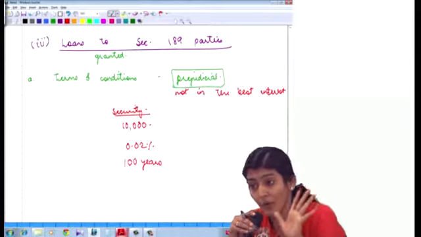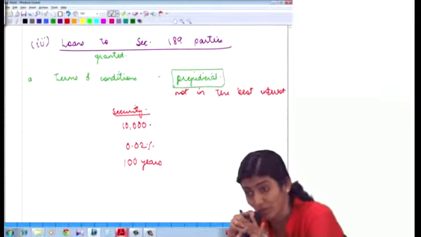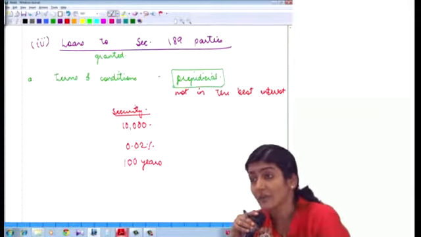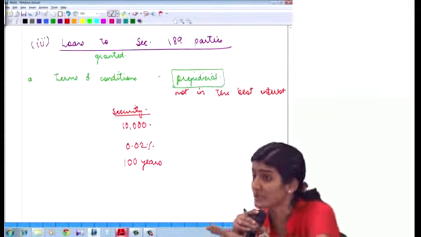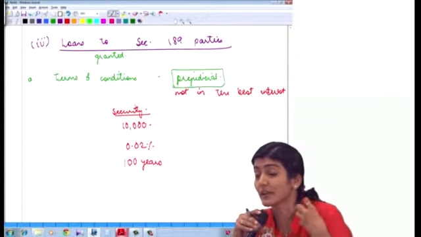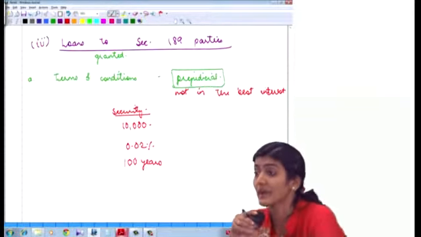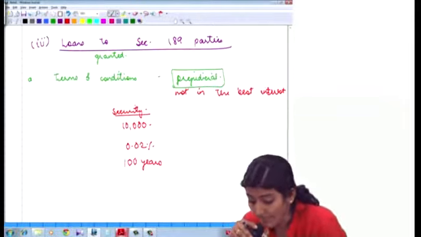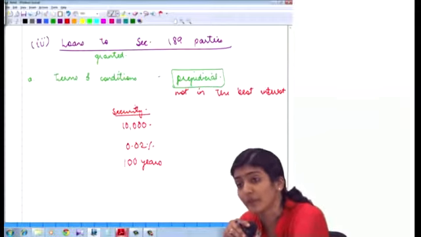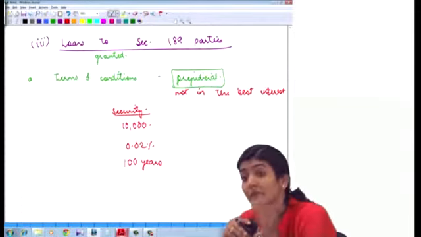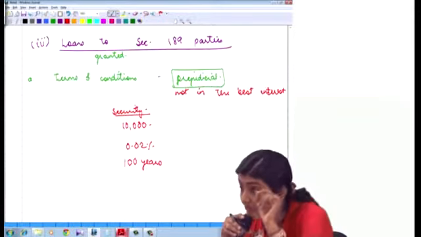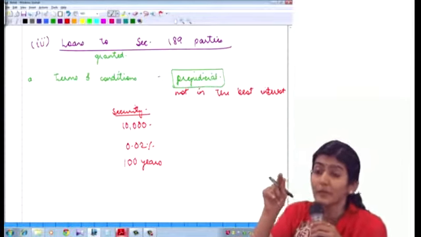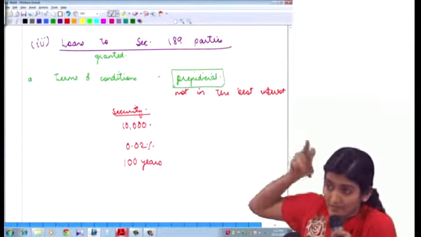So as an auditor, as a general rule, are you concerned with the propriety of business conduct? No. Are you concerned with the decision making of the management? No. Because we are doing the audit of the financial statements. We are not doing the audit of the decision making of the management. So by default, does the statutory auditor look into propriety? No. But wherever company law specifically tells the auditor to look into propriety, in those matters we look into propriety. This is one example of that.